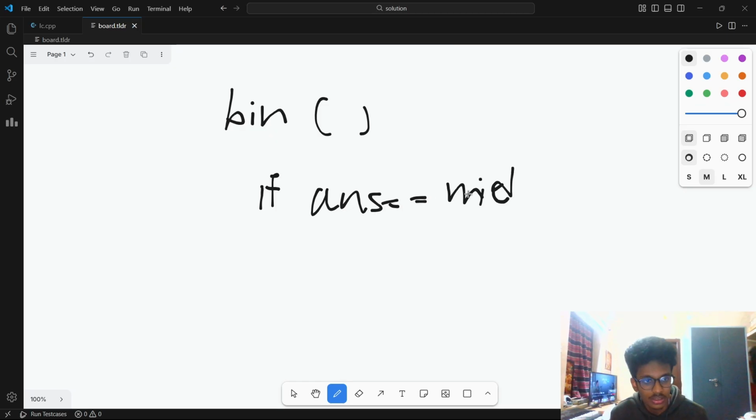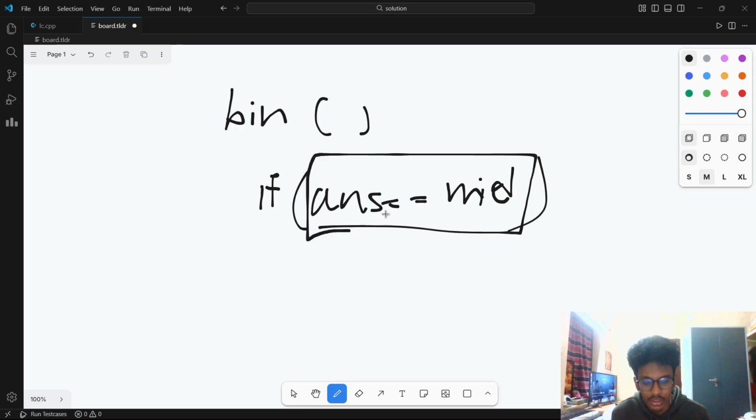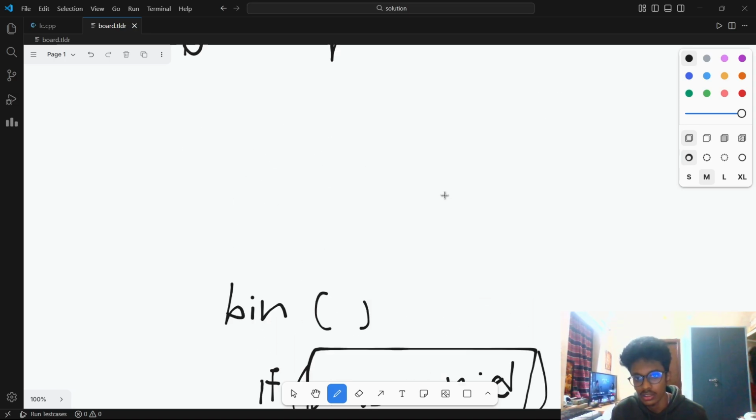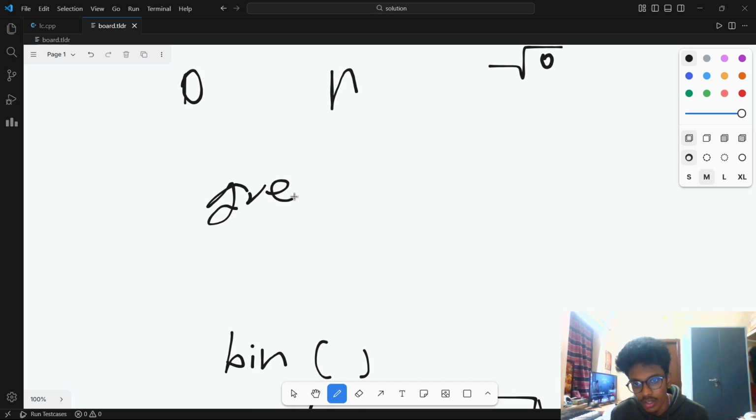A very simple greedy check, I would say. It doesn't involve much of a brain. Answer equal to mid is basically a greedy kind of check, like you know what you're checking for. So you have a greedy check function here.